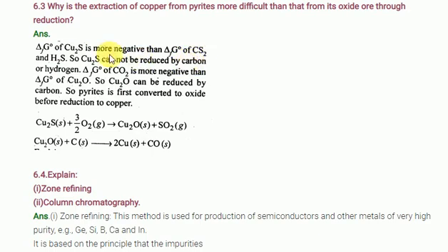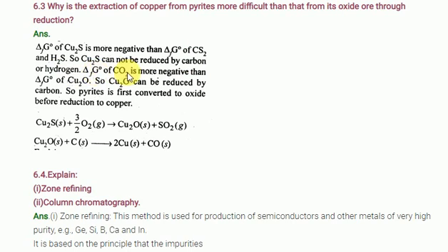Carbon disulfide. It means copper Cu2S is more stable than CS2. Look here: carbon cannot reduce the sulfur from copper sulfide, so this reaction is not feasible. Next, the enthalpy of formation of Cu2S is more negative than the enthalpy of formation of CS2 and H2S. Hence copper sulfide cannot be reduced by carbon or hydrogen.